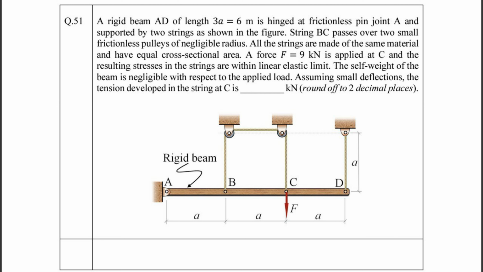If you look at the figure, you can see that we have been provided a rigid rod. The rod is hinged at point A. The rod is connected to strings at points B, C and D. A force of 9 kN magnitude is acting on the rod at point C.